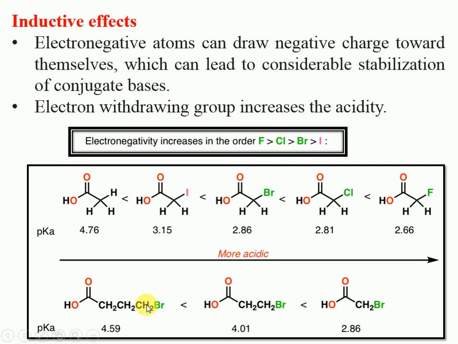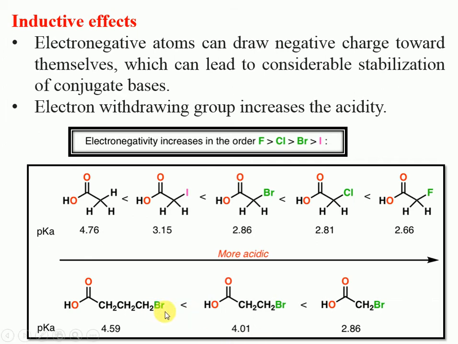Three carbon atoms are between. In the second example, 2 carbon atoms. In the last example, only 1 carbon atom is there. That means we know that during the inductive effect, as we move away from the main center, the electronegative or any inductive effect is going to be lower. So that's why bromine is far away from the conjugate base.